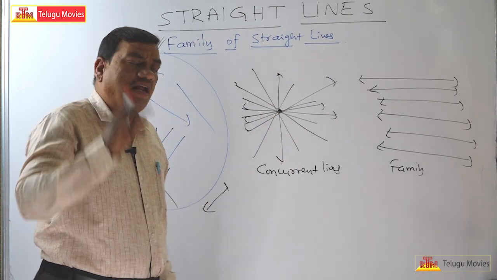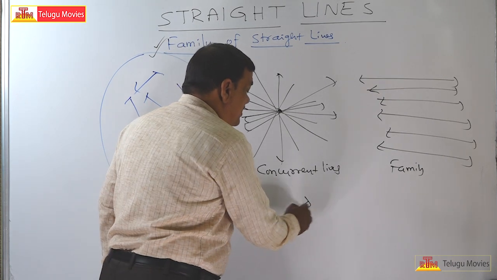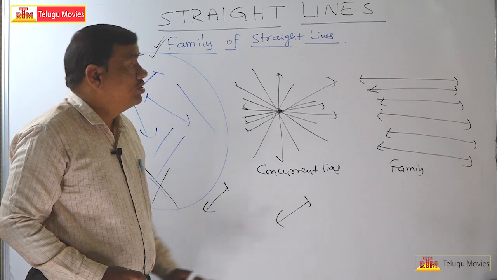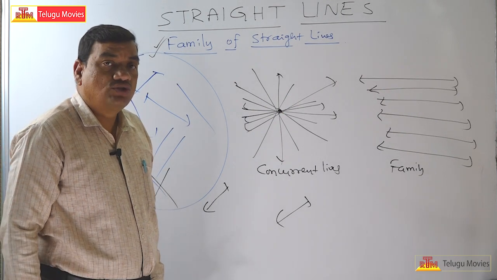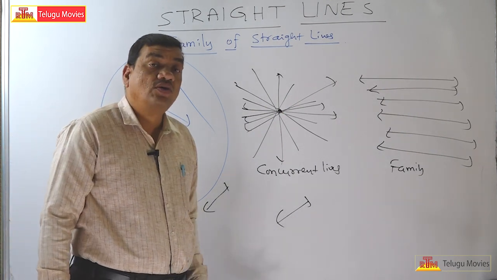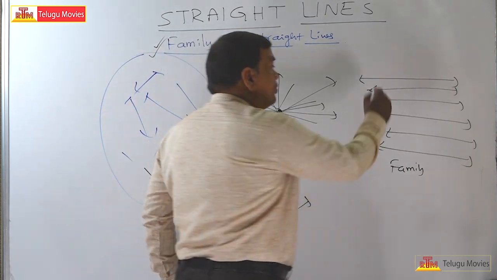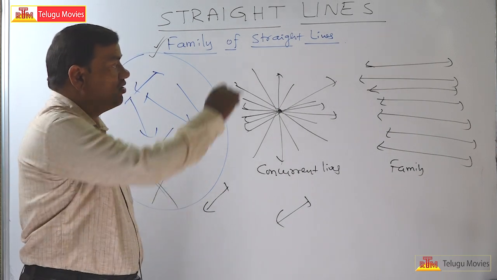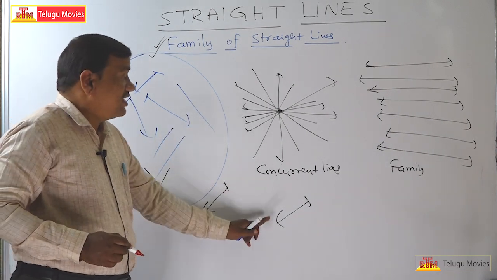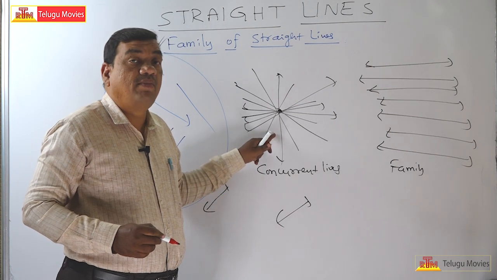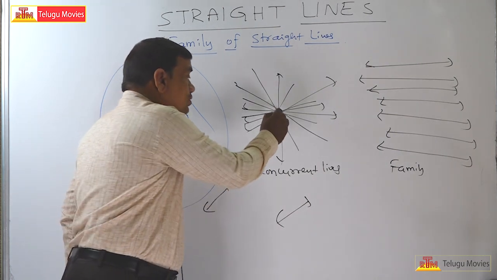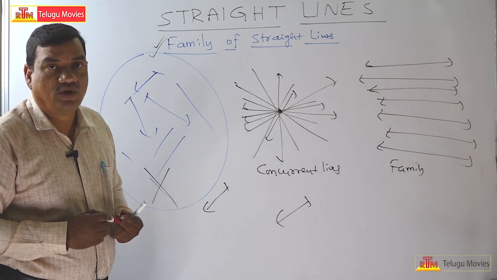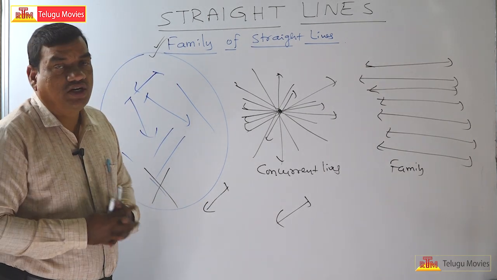Any line you take, if this line wants to join that family, what is the property it should have? It should be parallel to any one of the lines. Understand this? And in the earlier family, if a line wants to join it, that line should pass through the point of concurrency.